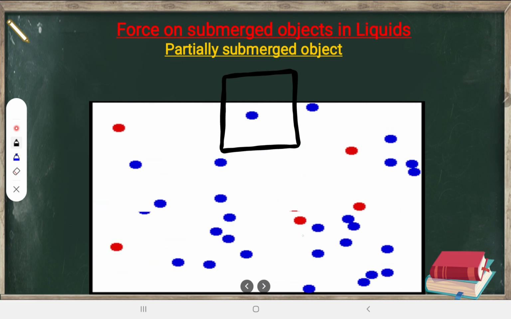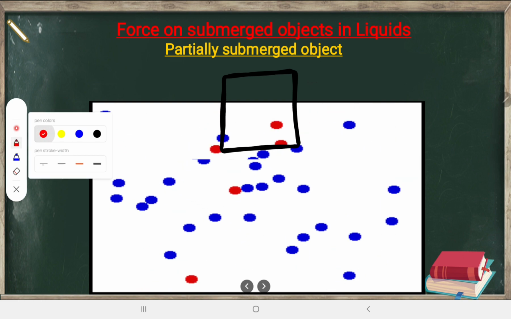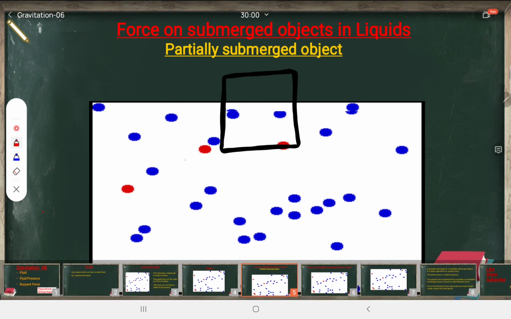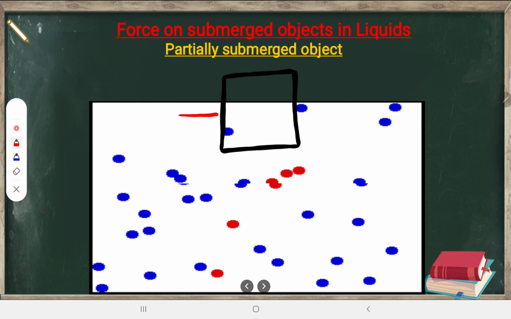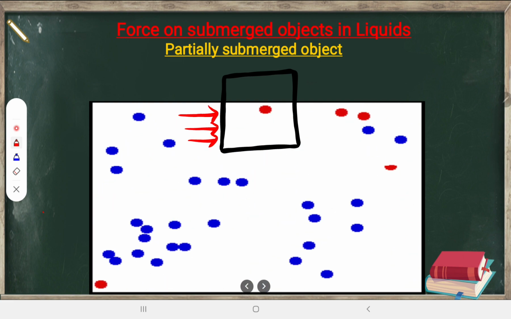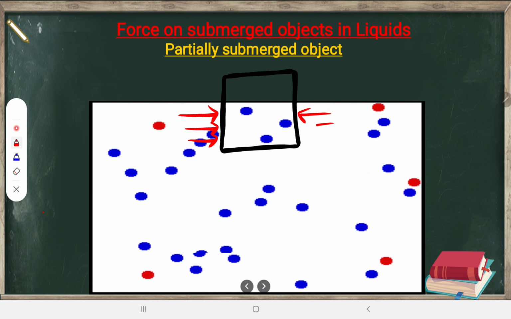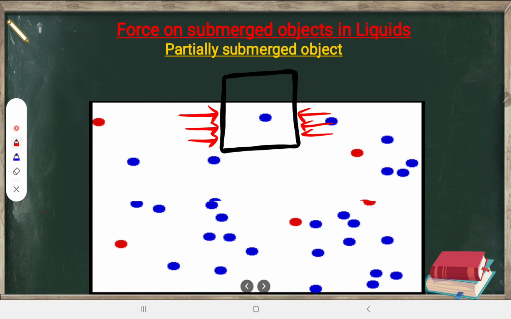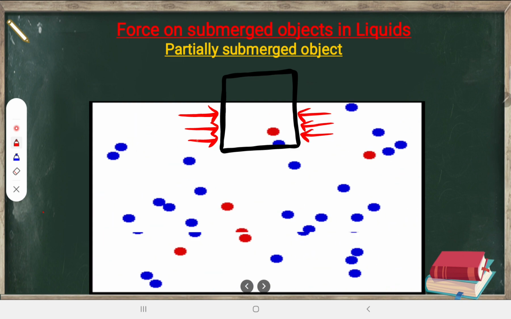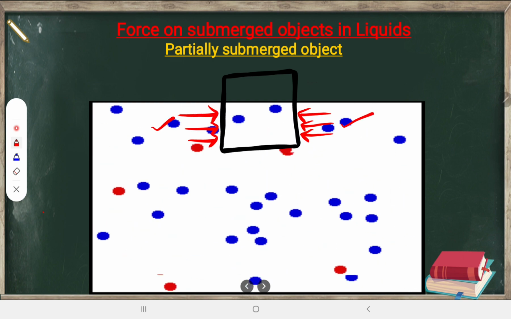And let us assume these are the molecules of gas roaming around. Already you know that these molecules are in random motion, right? So these will go and hit this. These are going and hitting here, and here also these molecules are coming and hitting this and going back. Both these forces are balanced forces.